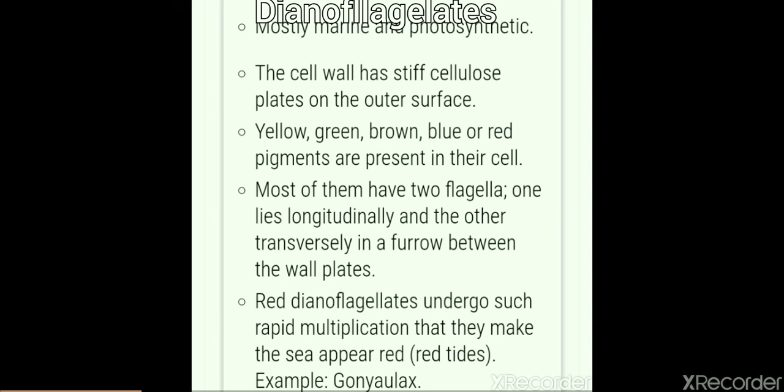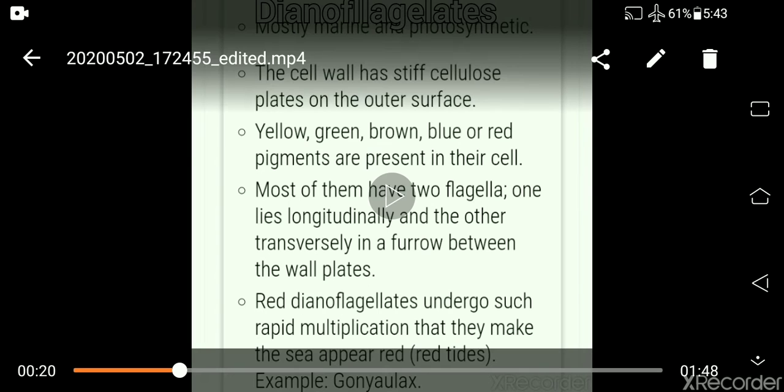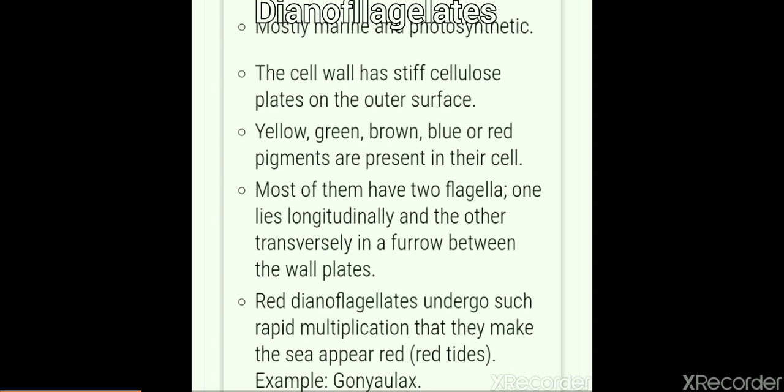marine and photosynthetic. The cell wall has stiff cellulose plates on their surface. They are yellow, green, brown, blue, or red according to the pigment present in their cell. Most of them have two flagella, that's why they are called dinoflagellates. One lies longitudinally and the other transversely in their furrows between the wall plates. Red dinoflagellates undergo such rapid multiplication that they make the sea appear red. So this is also called red tides in the sea.